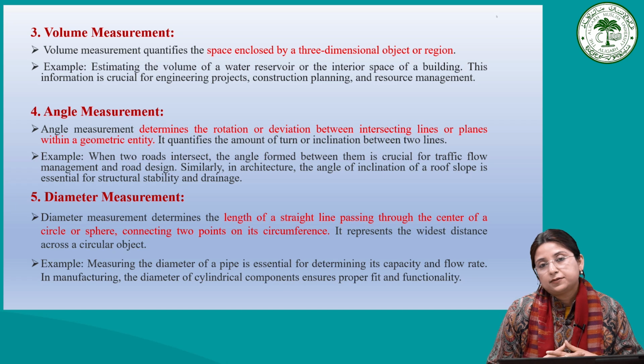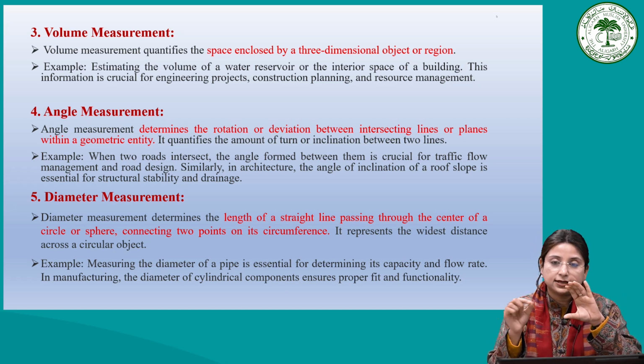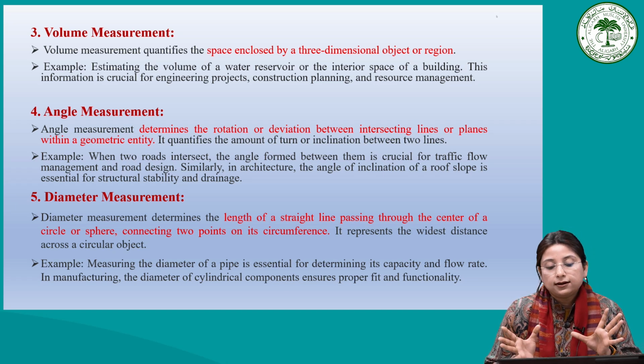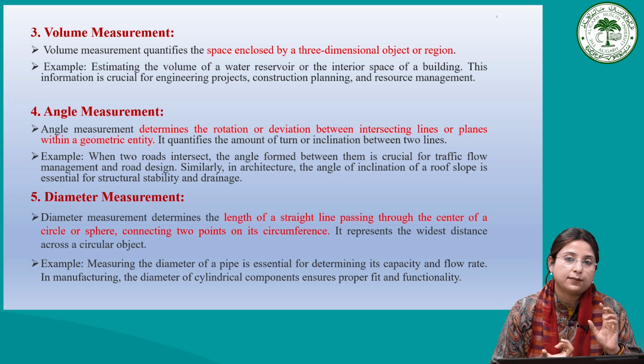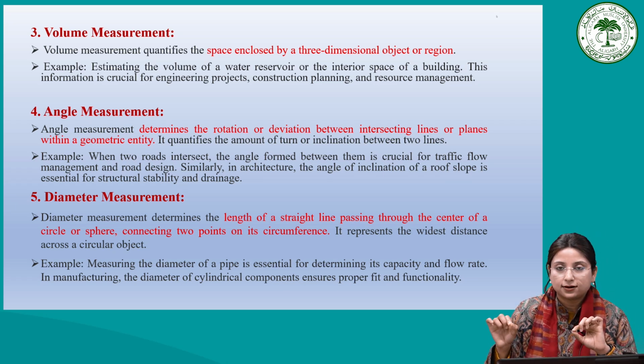Coming to the diameter measurement. The diameter is the length of the straight line passing through the center of the circle or sphere, connecting two points on the circumference. Radius is from the center of the circle to one point on the circumference.